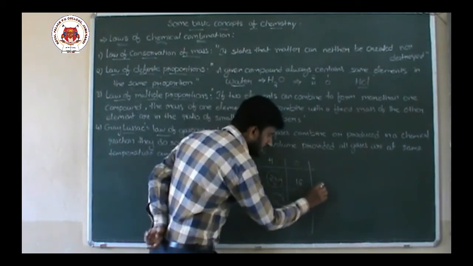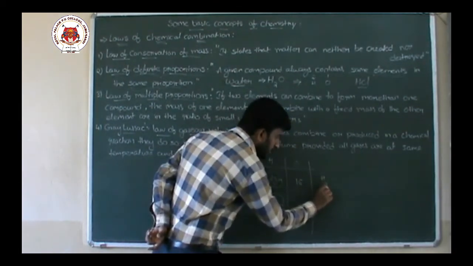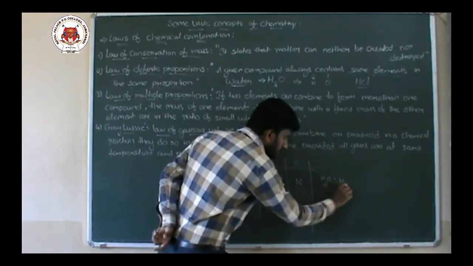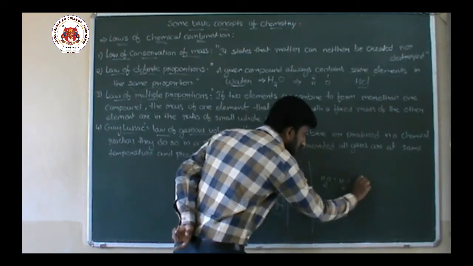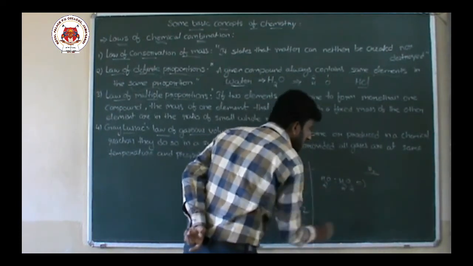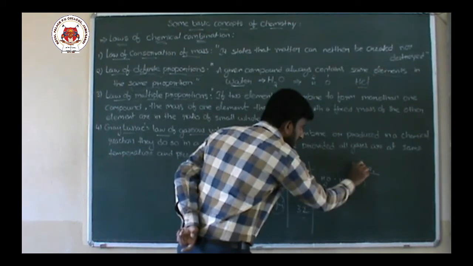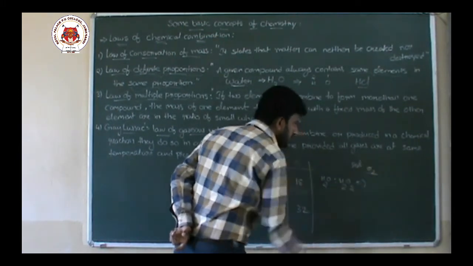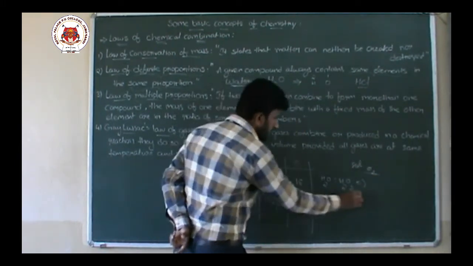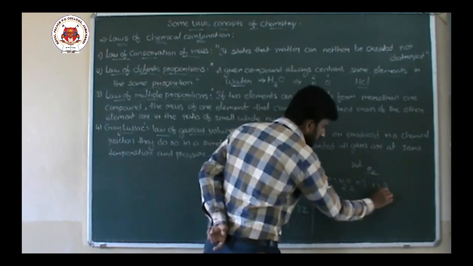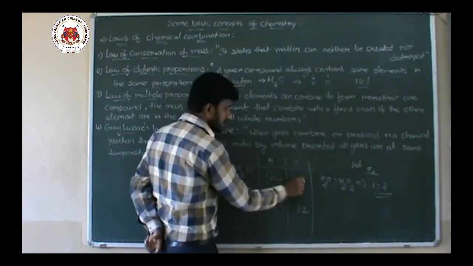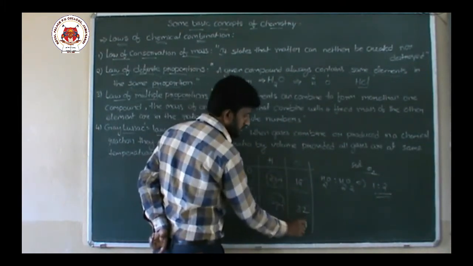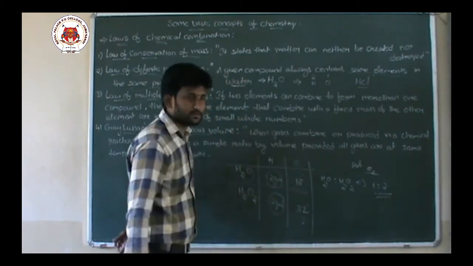What is the ratio of oxygen in water to that in hydrogen peroxide? The ratio of oxygen will be 1:2, because 16 and 32, that is 1 and 2.